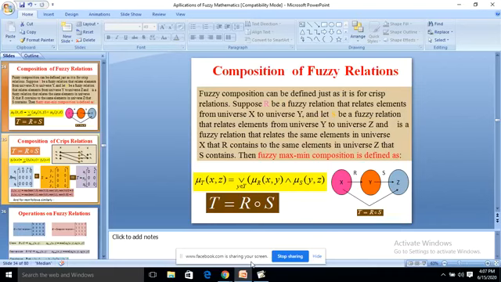Then fuzzy max-min composition is defined like this. So mu T of x, z is equal to the max over y of the min of mu R of x, y and mu S of y, z. So in this way fuzzy relations are defined by using or and and operations.